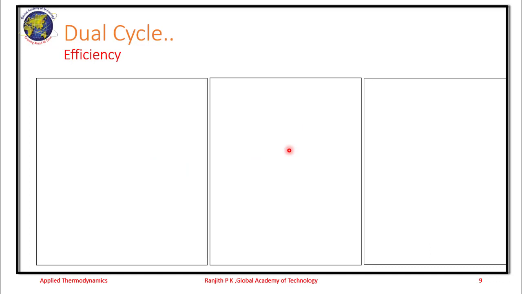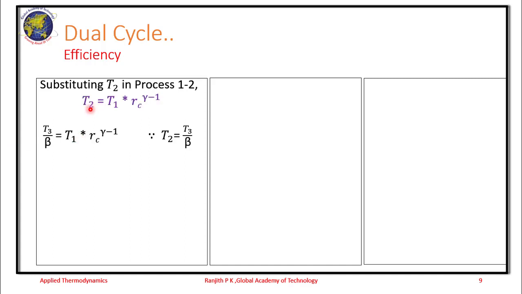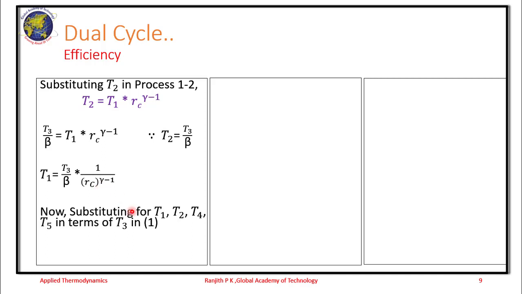Now further what we can do is substituting T2 in the process 1 to 2, where we had T2 is equal to T1 into Rc power gamma minus 1. We have T2 expressed as T3 by beta is equal to T1 into Rc power gamma minus 1. Why? Because from the process 2 to 3, T2 is equal to T3 by beta. So we have T1 is equal to T3 by beta into 1 divided by Rc power gamma minus 1. So we substitute for T1, T2, T4, T5 in terms of T3.